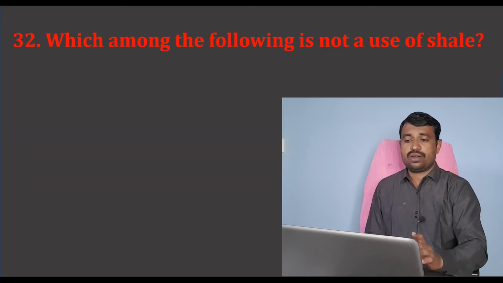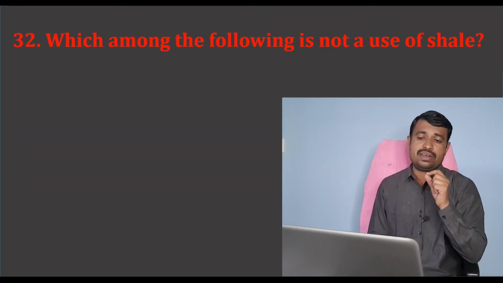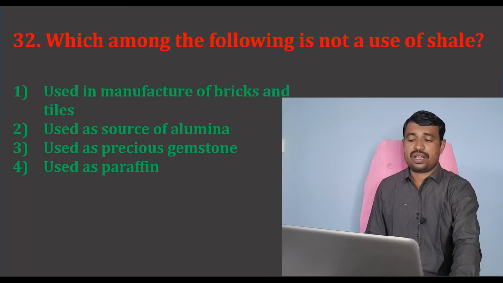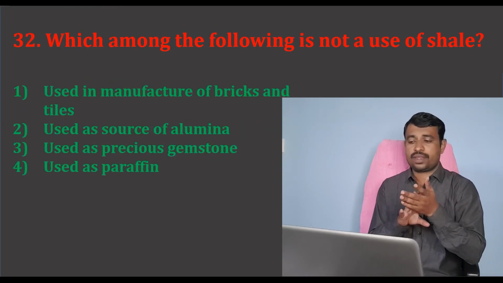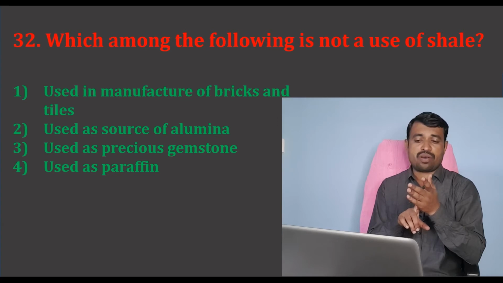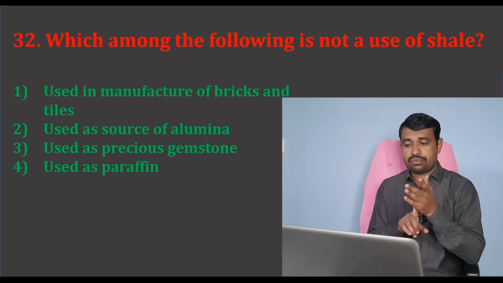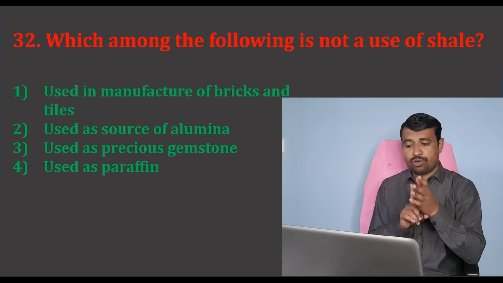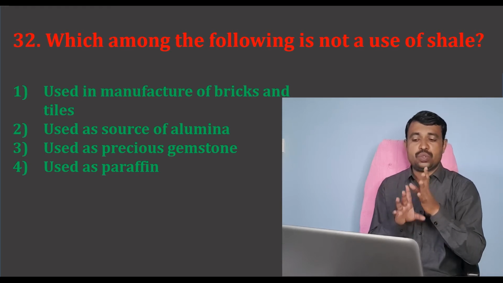Then the next question: which among the following is not a use of shale? There are again four options. First option is used in manufacture of bricks and tiles. Second option, used as a source of alumina. Third option, used as a precious gemstone. Fourth option, used as paraffin.